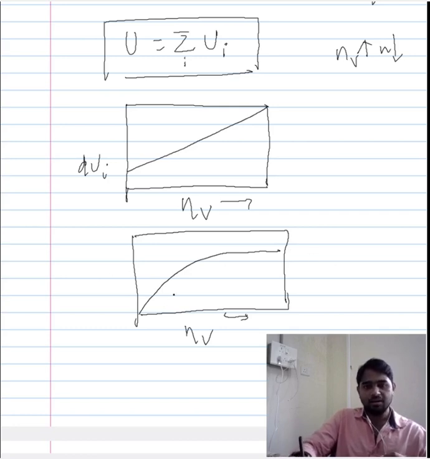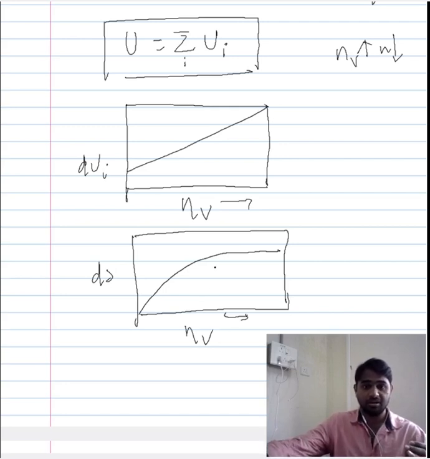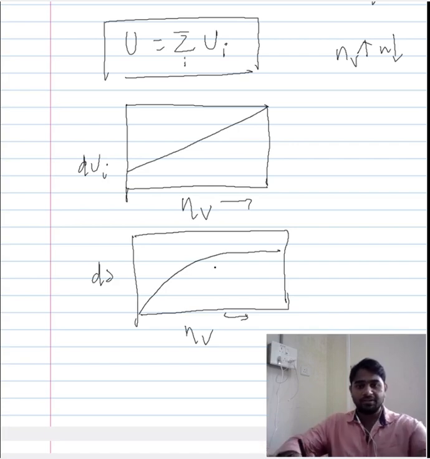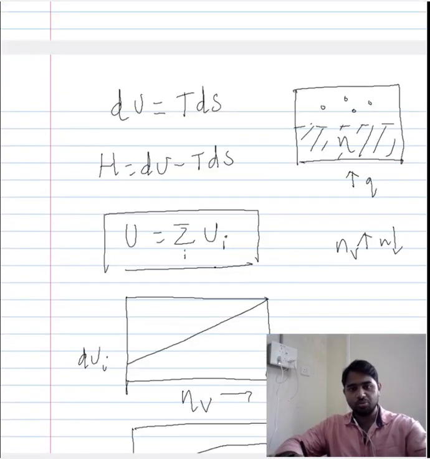This is how the change in entropy looks when there is an increase in the number of components in the vapor phase. So these are the two graphical representations: the change in the internal energy when the number of atoms increases in the vapor phase, and the change in the entropy when the number of atoms increases in the vapor phase of the system that is already being shown here.